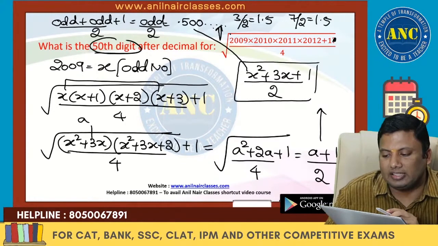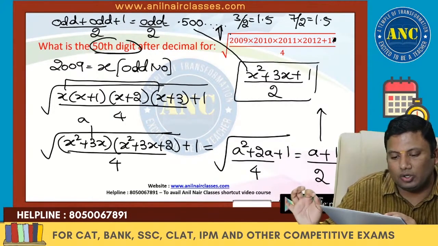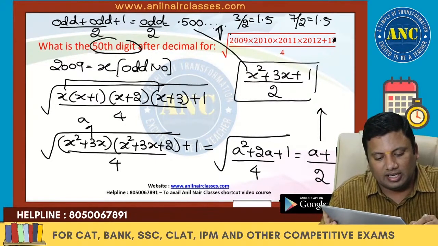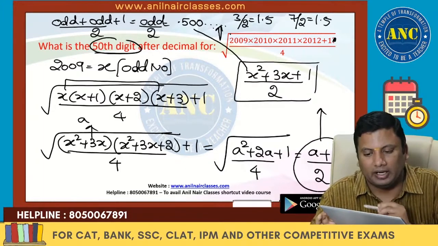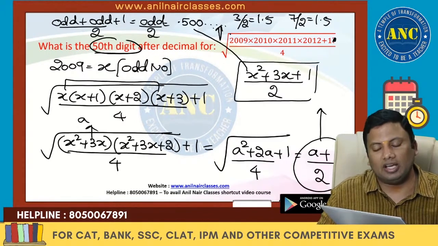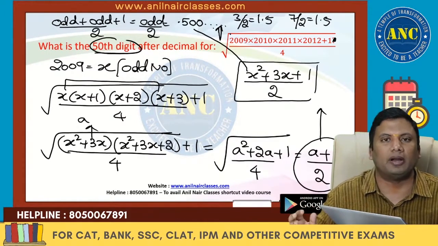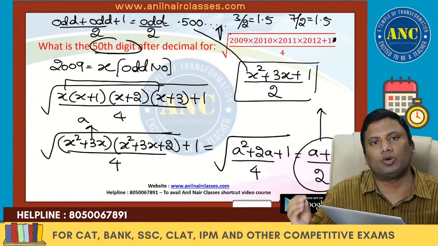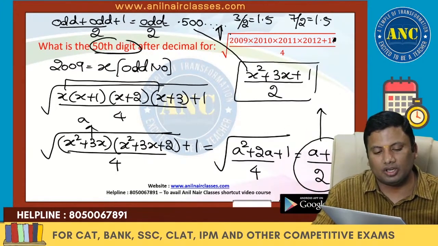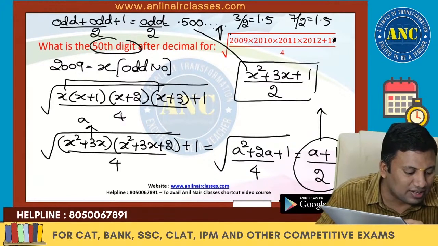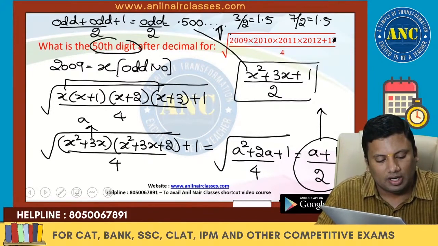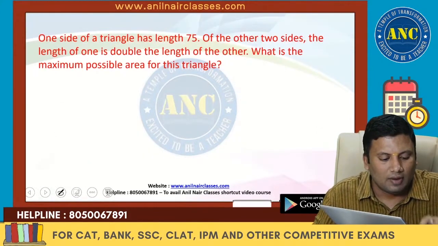I hope the idea is clear. 2009 is x. X into x plus 1 into x plus 2 into x plus 3 plus 1, by 2. X square plus 3x is a, so this is a plus 1 by 2, where a is x square plus 3x. X is an odd number. Odd plus odd is even. Even plus 1 is odd. Any odd number divided by 2, after the dot the first digit will be 5, and the remaining will all be zeros. So the answer is 0. Very good question, sir. Most of these questions you will not find in the regular textbook. You will realize this once you solve more and more problems.